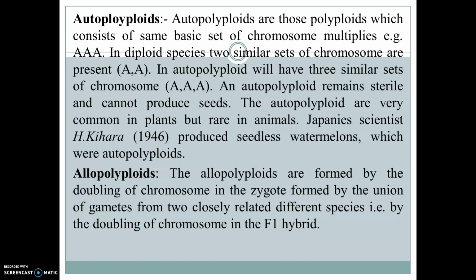Autopolyploids are very common in plants but rare in animals. Now allopolyploids. Allopolyploids are formed by doubling of chromosomes in a zygote formed by union of gametes from 2 closely related different species, that is by doubling of chromosomes in the F1 hybrid.